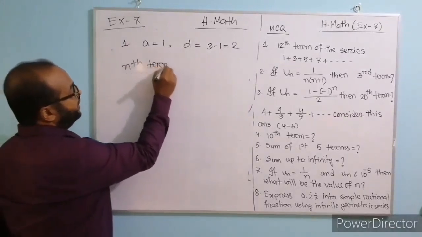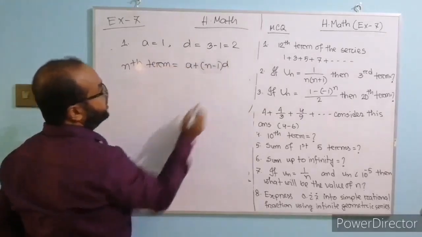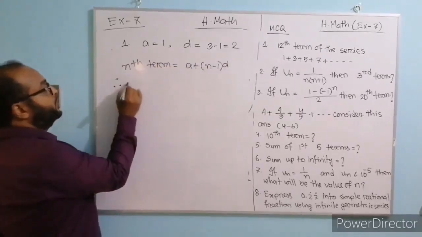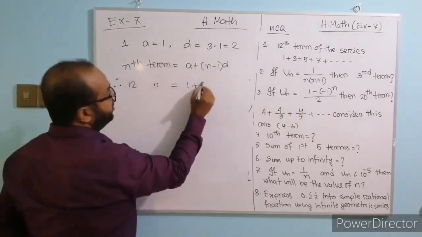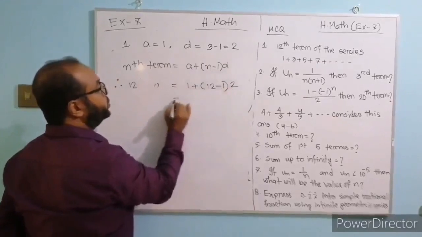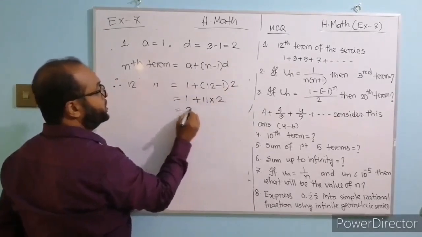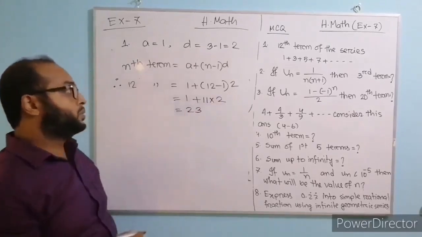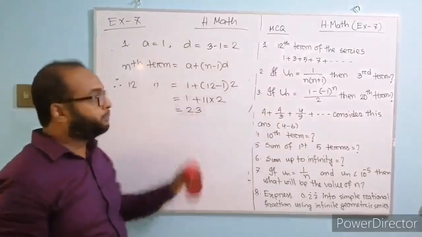Nth term equals a plus n minus 1 into d. Therefore the 12th term: a equals 1, n equals 12, d equals 2. 1 plus 11 into 2 is 23. So the 12th term of the series is 23.